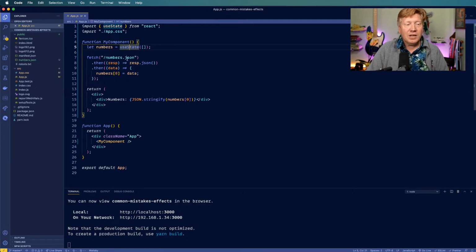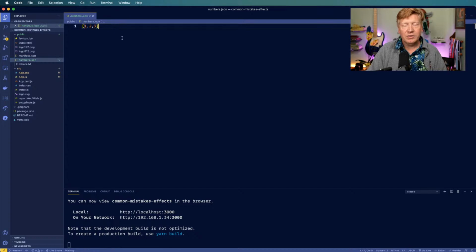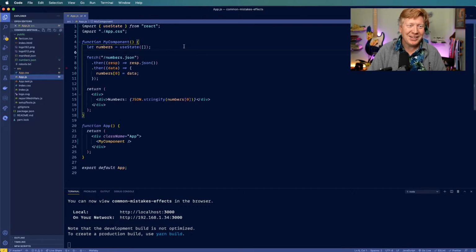So here's the idea. We've got this component. It's got a list of numbers that it's going to fetch from this numbers.json file. That numbers.json file has a pretty simple payload in it. So ideally, numbers is going to be 1, 2, 3. We then convert that response to JSON. We then take that data back and put it in numbers 0.